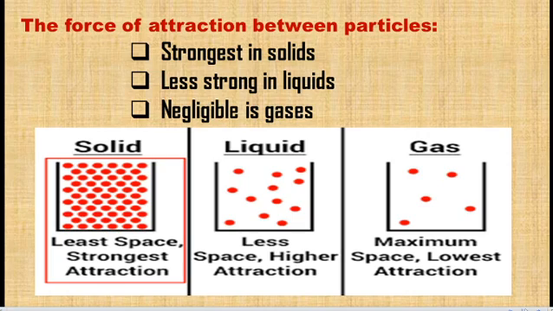In liquid it is less strong. Compared to solids it is less in liquids, but it is still a higher attraction, not the strongest. In gases it is very negligible, the lowest attraction. Why? Because there is maximum space between each particle, so the attraction is very low.